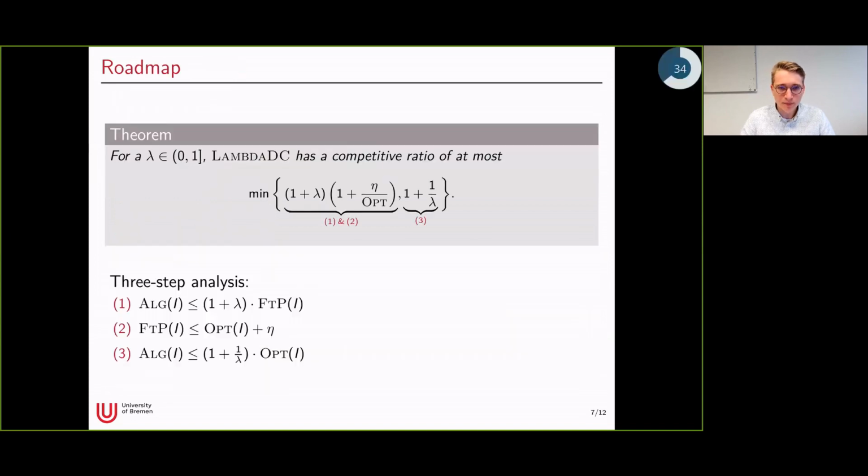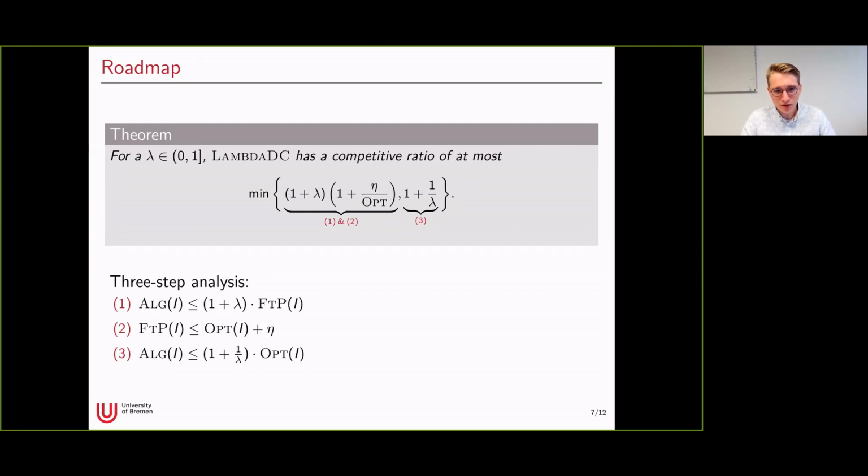Now, for the remaining talk, I'm going to give you an idea on how we can prove this theorem. And there we will use the following three-step analysis. In the first step, we bound the cost of our algorithm using the consistency ratio and the cost of following the prediction. In the second step, we bound the cost of following the prediction by the cost of an optimal solution and the prediction error. And finally, we independently prove the robustness ratio by comparing the cost of the algorithm to the cost of an optimal solution using the robustness ratio. And clearly these three steps give the above theorem.